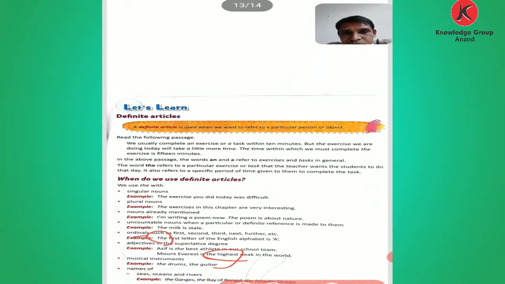Now see, musical instruments, only one, that is why here the drums, the guitar, the sitar, we use the with names of musical instruments. Names of seas, oceans, rivers, why? Because it is only one name given: the Ganga, the Yamuna, the Bay of Bengal, the Atlantic Ocean, the Pacific Ocean. We can use the before it.